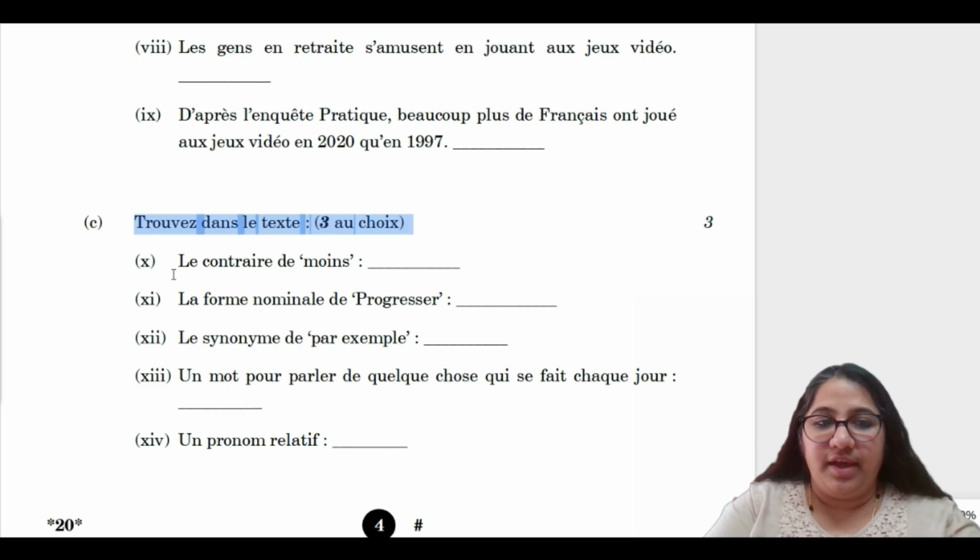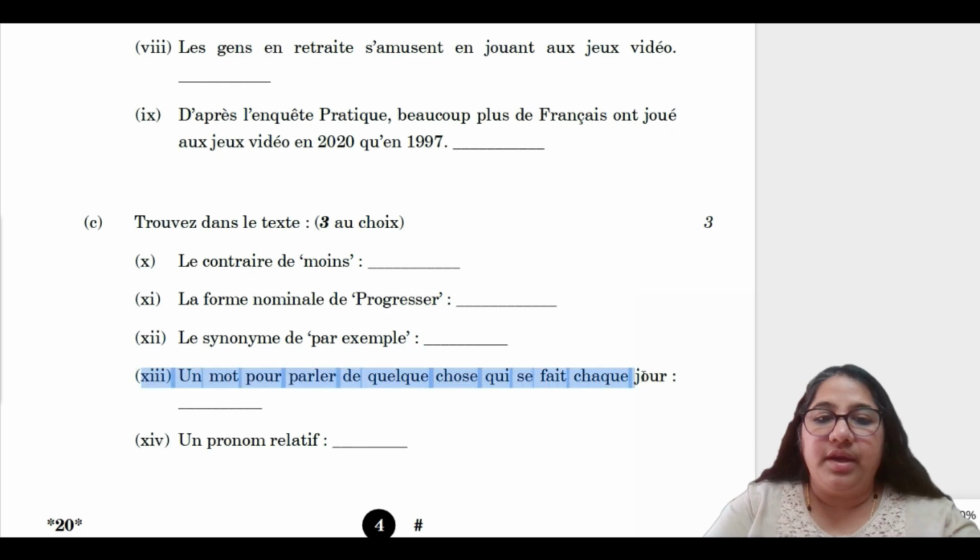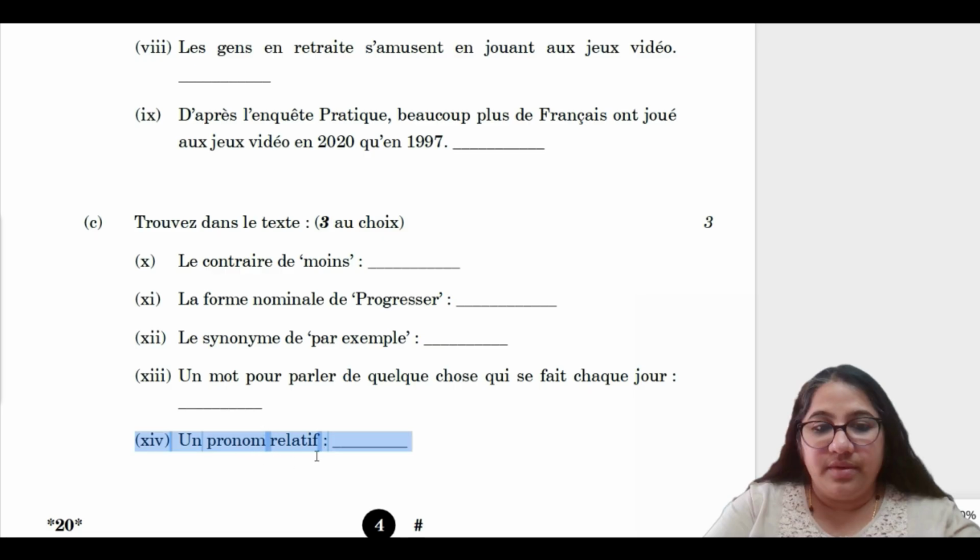The 10th question is le contraire de moi, the opposite of moi. Then the 11th question, la forme nominale de progresser, the nominal form of progresser. 12th question, le synonyme de par exemple. Synonym means synonyms only. Then the 13th question, un mot pour parler de quelque chose qui se fait chaque jour. A word to say something that we do every day. And the 14th question is un pronom relatif. You have to find the relative pronoun, that is qui, que, dont, etc.